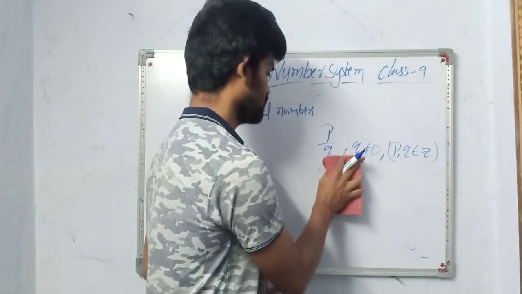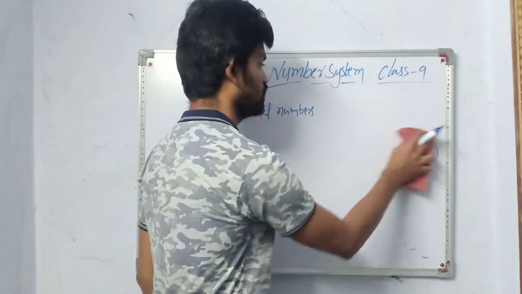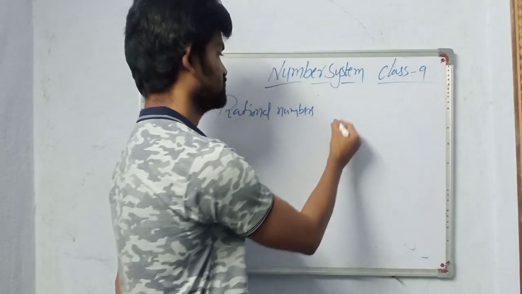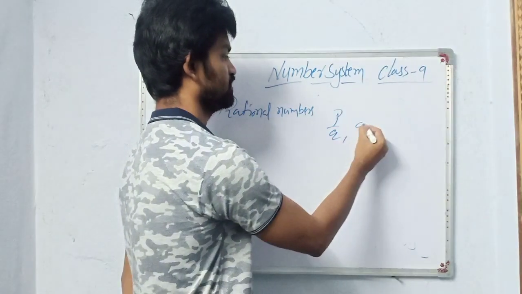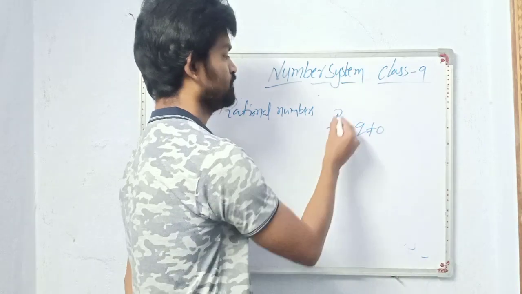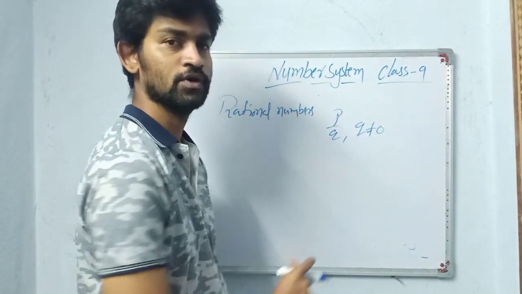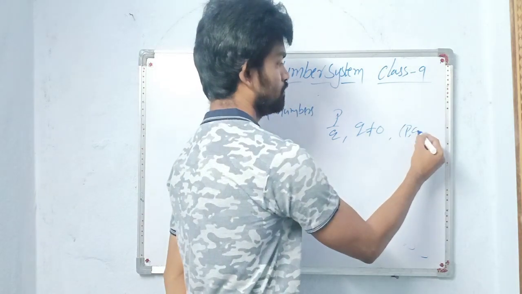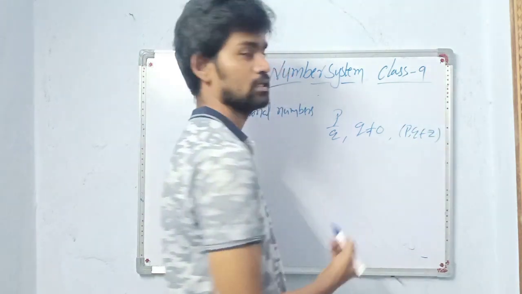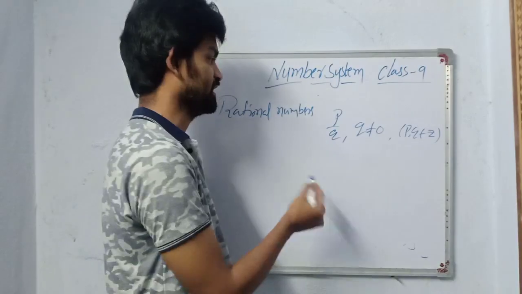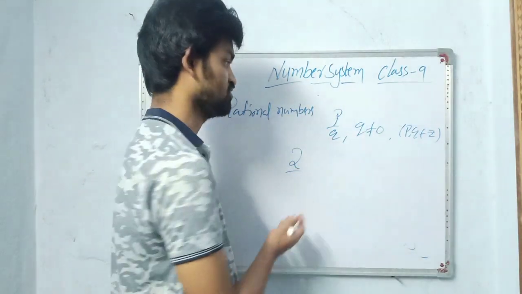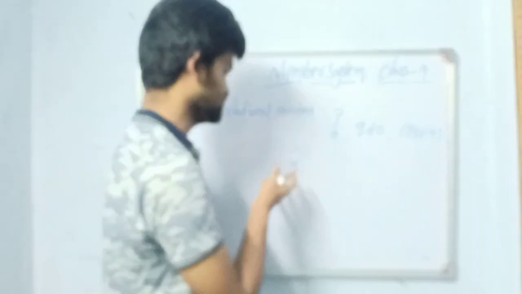Now, what is the general form of rational numbers? Generally we write p by q, any number which can be in the form of p by q, q not equals to 0, and p, q belongs to Z. You may get a doubt: sir, 2 is not in p by q form, it is just 2.